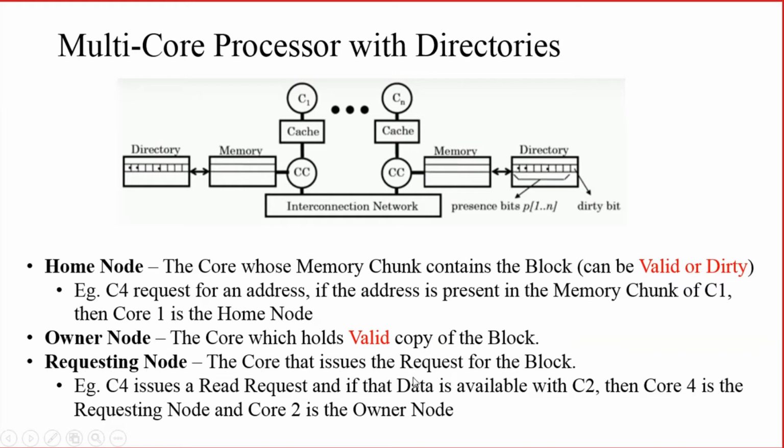The core that issues the read or write request for the block is known as the requesting node.